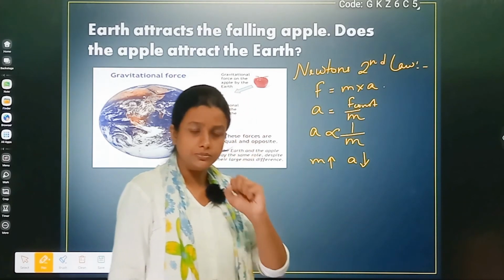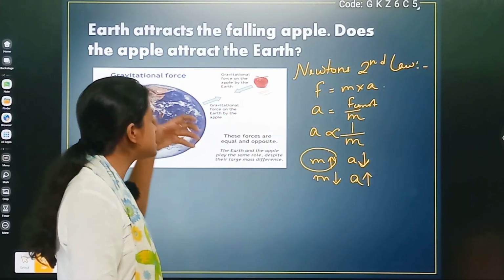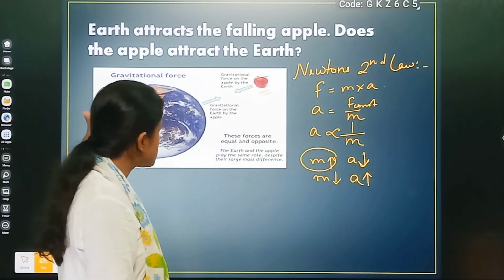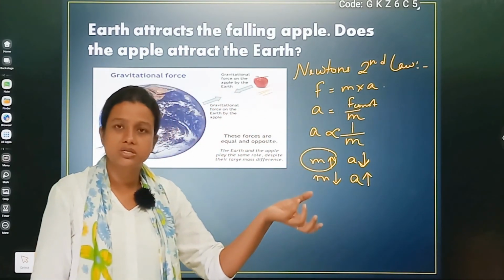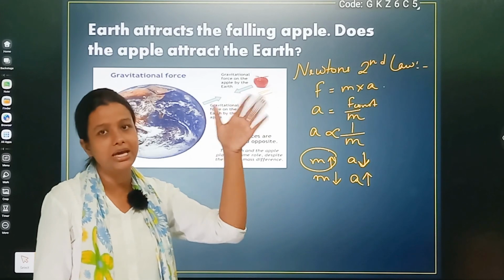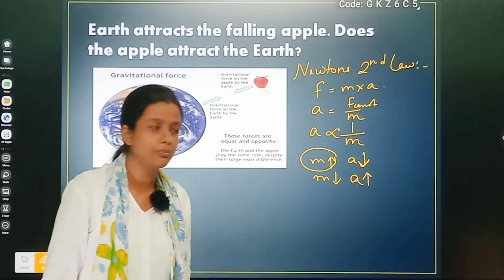Now see, they exert forces on each other, but because the earth is a very massive object, it is not accelerated. But since the apple is a tiny object, its mass is very, very negligible, so the acceleration is high. It will move. Did you understand? Okay.